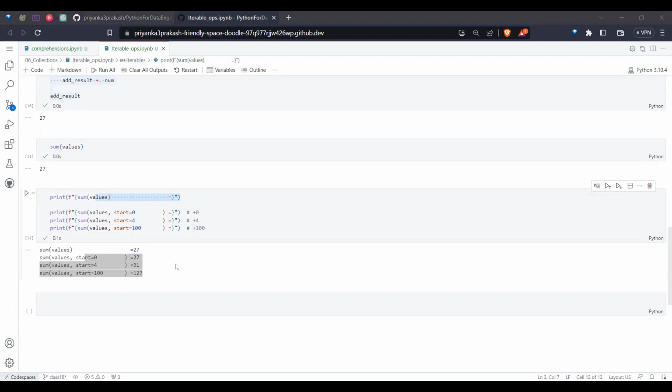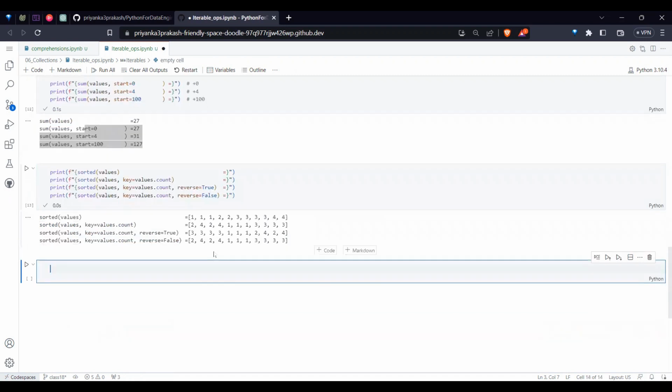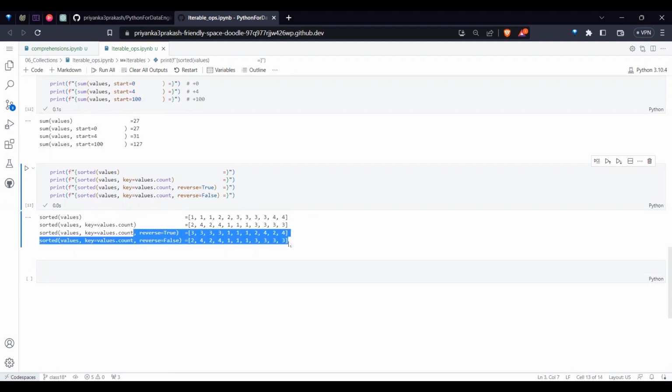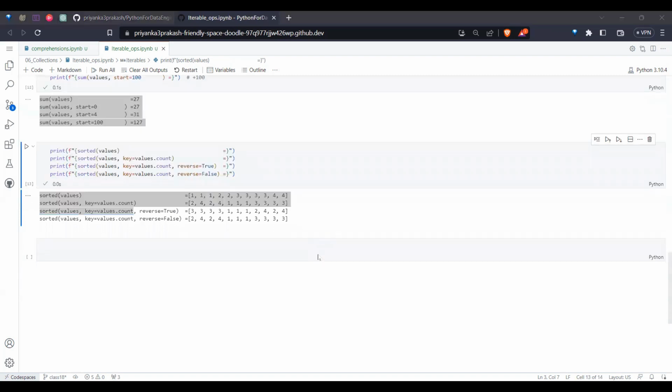Not only that, we have already seen sorting, and as we have discussed in detail, I am just listing it. If you want to sort the keys, by default we can sort. You can see that based upon the values, lesser values like 1 came first, then 2, 3, 4. But in terms of count, with key equal to values.count, whichever has the lesser count comes first, and the higher count comes next. Similarly, based upon reverse equal to True or reverse equal to False, forward and reverse ordering will happen.